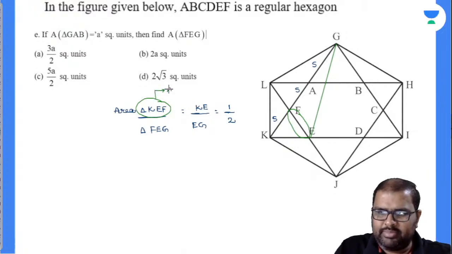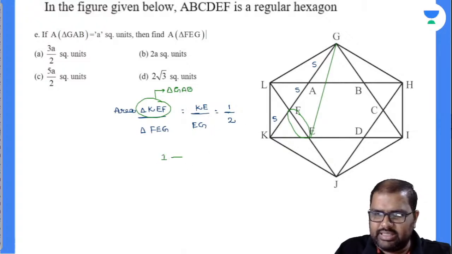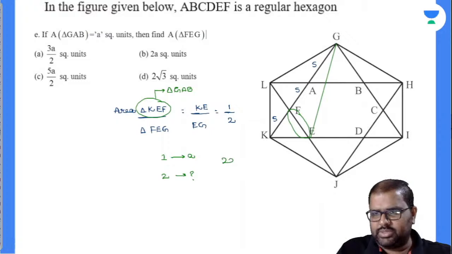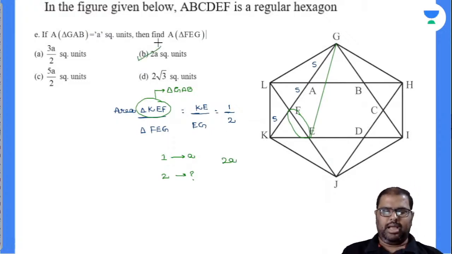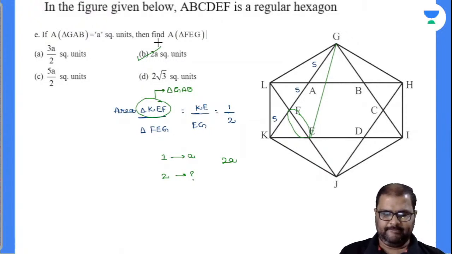Will you accept with me? Because both are equilateral triangles only, then automatically your one part value is given as A square units. How much will be the two parts value is the question asked. My answer is 2A square units, and this is my answer there, B. As simple as that. So how many of you got this logic there perfectly? Done.